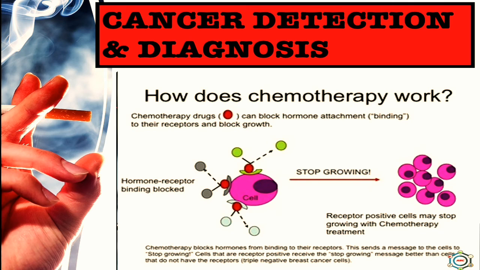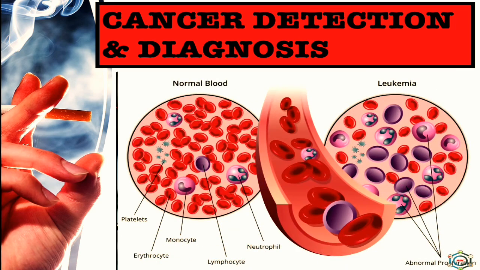A few cancers respond well to specific treatments, but most cancers are treated by a combination of surgery, drugs and radiation therapy. So here you can see that the chemotherapy drugs can block hormone attachment to their receptors and block growth. So with the hormone receptor binding blocked, receptor positive cells may stop growing with chemotherapy treatment. So this is cancer detection and diagnosis.